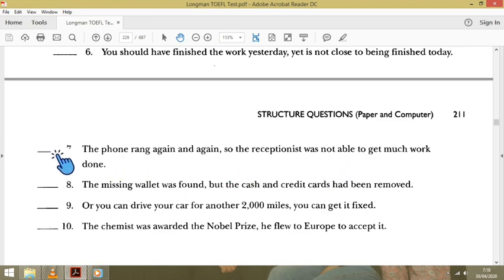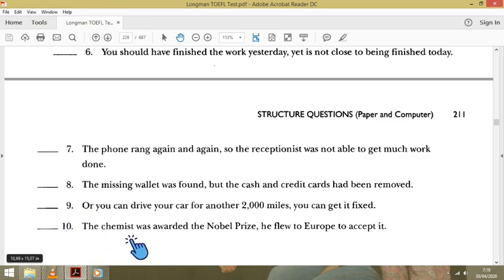It means that number 7 is correct. Number 8, the missing wallet, subject, verb, comma, coordinate connector, subject, verb, it's totally correct. Number 9 is totally incorrect because there is or here. We can't put a coordinate connector in front. So number 9 is incorrect.